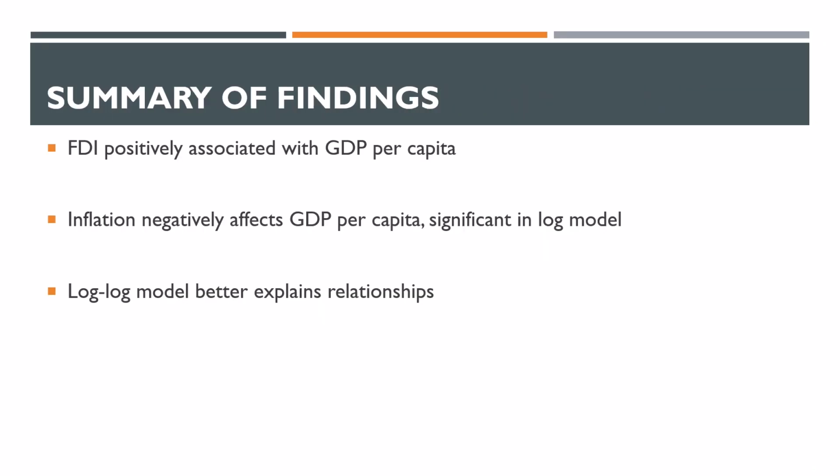Summary of findings. The summary shows that FDI is positively associated with GDP per capita, and inflation negatively affects GDP per capita, which was more significant in the logarithmic model. The R square value of the logarithmic model was better. Therefore, the logarithmic model is better for explaining the relationship.